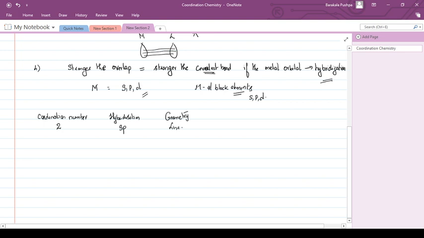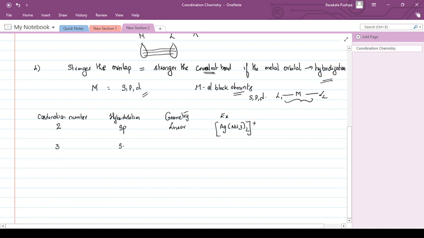Only two orbitals are there. For example, if there is a metal here and two ligands are coming, L1 and L2, then you have this shape as a linear shape. An example of this coordination complex is Ag(NH3)2. This is a complex. Now, if it is coordination number 3,